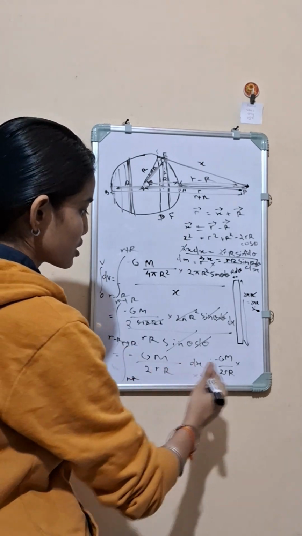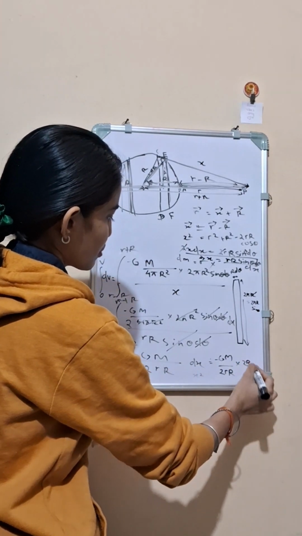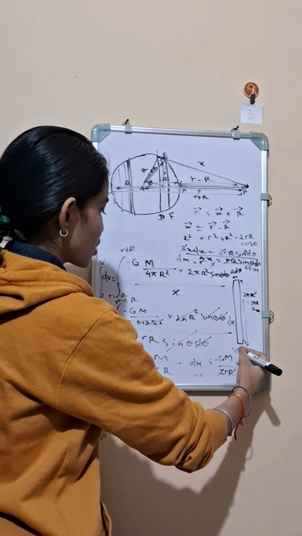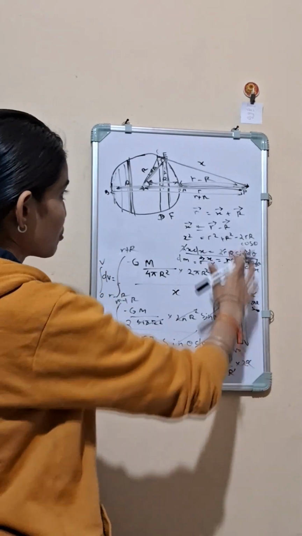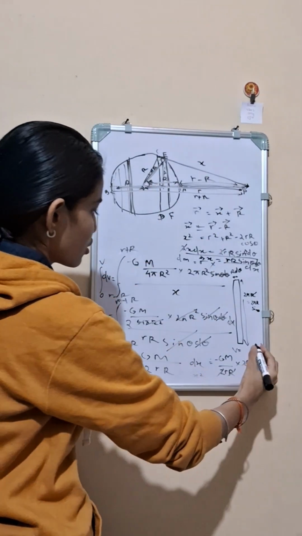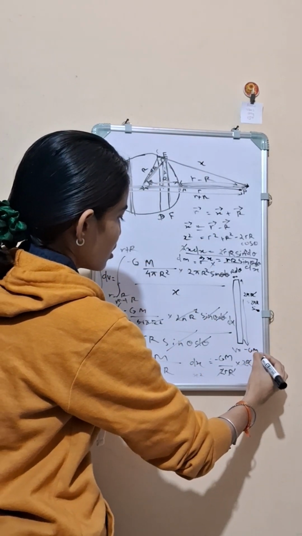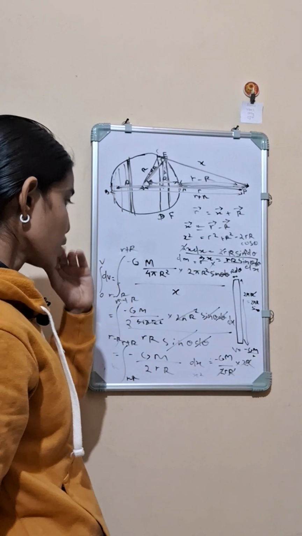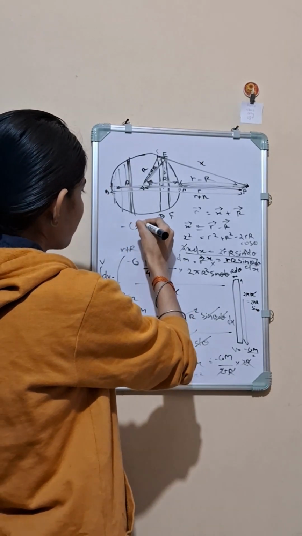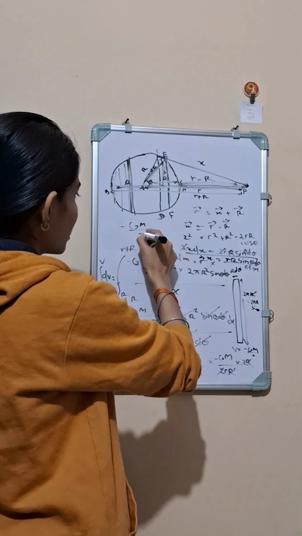You can do it yourself and see that it will come out to be 2 capital R, and cancelling everything, I will get the total potential at P due to the whole sphere will be equal to minus GM by small r. Here we can see that I had derived the equation minus GM by x.